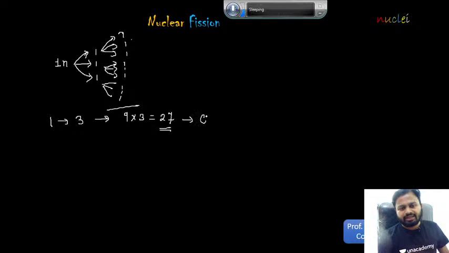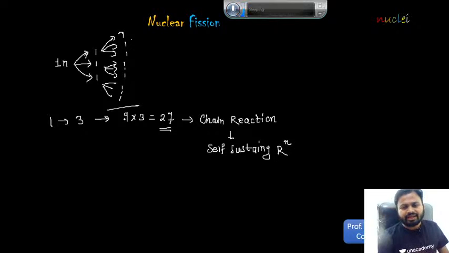ओके, and this reaction is known as a chain reaction. आणि ही जी चेन रिॲक्शन आहे ती सेल्फ सस्टेनिंग रिॲक्शन असते. लक्षात ठेवा, this chain reaction is a self-sustaining reaction. Now this self-sustaining reaction can again be of 2 types. Okay, let's see what are the 2 types of this self-sustaining reaction. The first one is non-controllable.